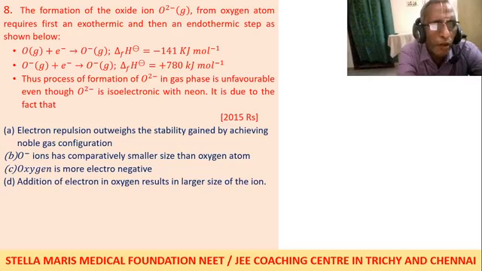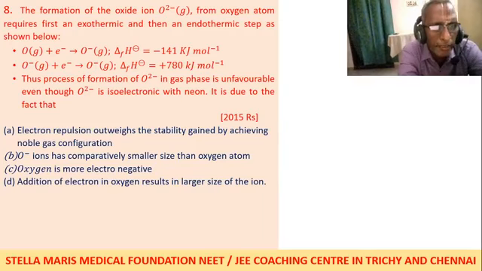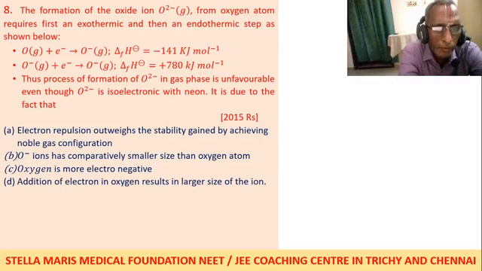The formation of oxide ion, O2 minus, in gaseous state from the oxygen atom requires first exothermic and second endothermic steps. These are important. Gaseous oxygen atom plus electron gives the oxide univalent anion. Its electron gain enthalpy is minus 141 kilojoule per mole, because during 1 mole of this reaction, 141 kilojoules of heat energy is released.